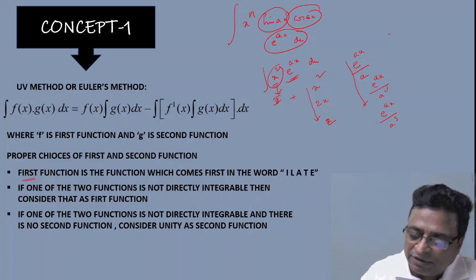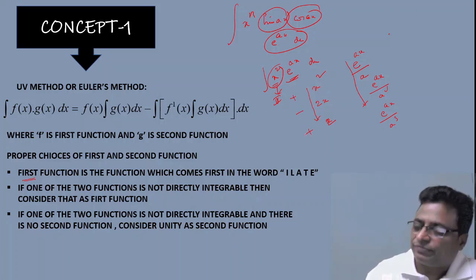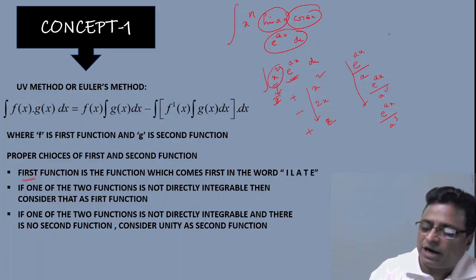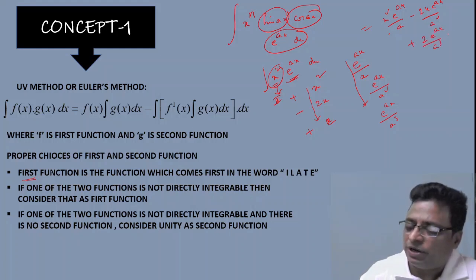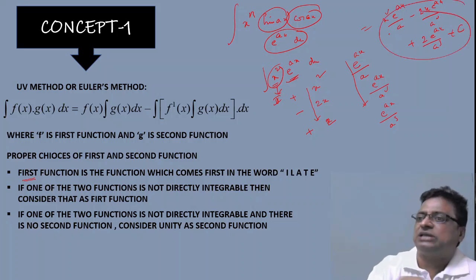You write alternately plus or minus. Then you multiply and write your answer as x square e power ax by a minus 2x e power ax by a square plus 2 e power ax by a cube, plus c. This is the answer of your question.